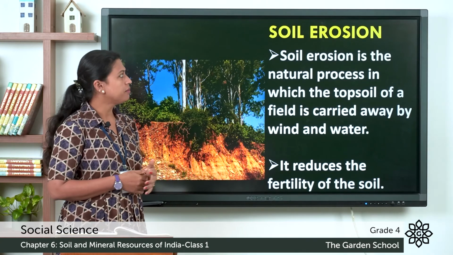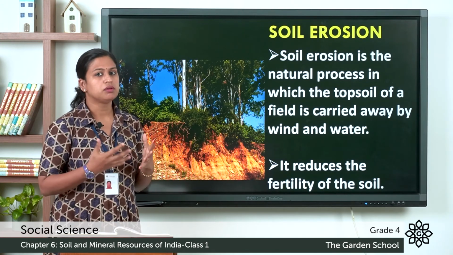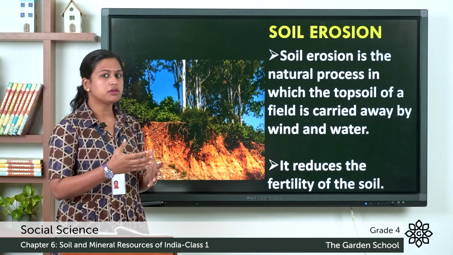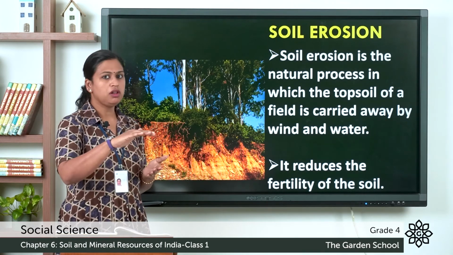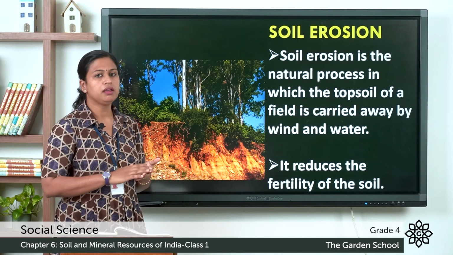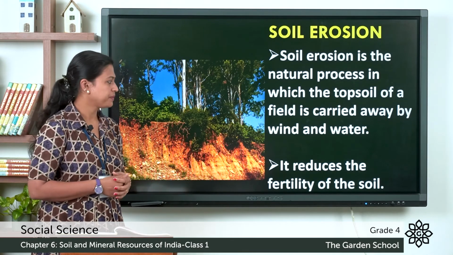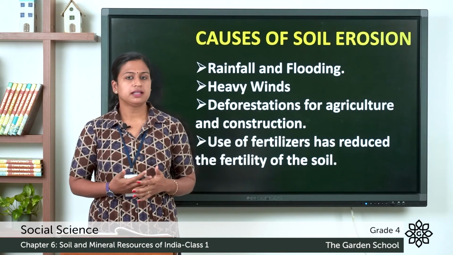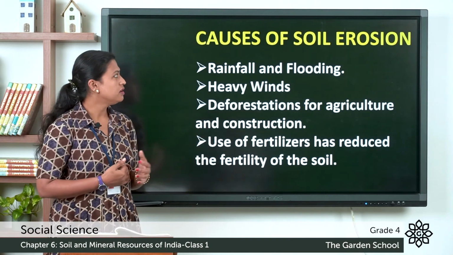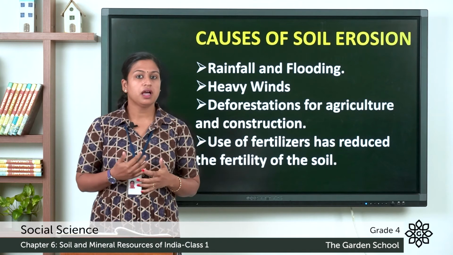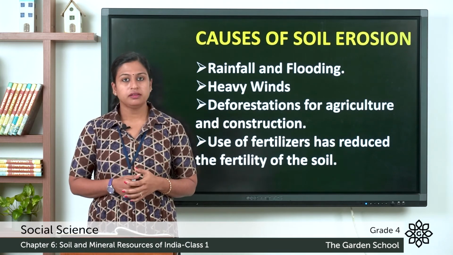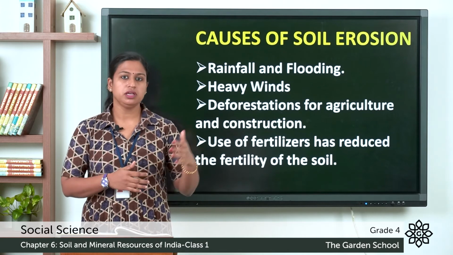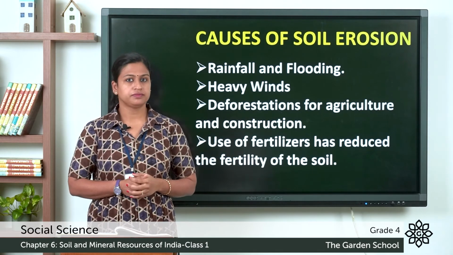Now we'll discuss soil erosion. So what is soil erosion? Soil erosion is the natural process in which the topsoil of a field is carried away by wind or water. It reduces the fertility of the soil. Now let's discuss the causes of soil erosion. The first one is rainfall and flooding. The raindrops disperse the soil, which is then washed away into the streams and rivers.